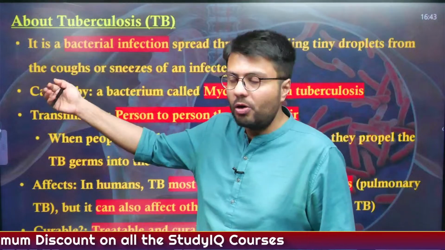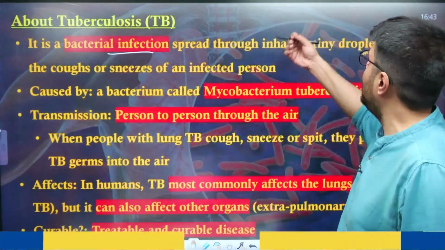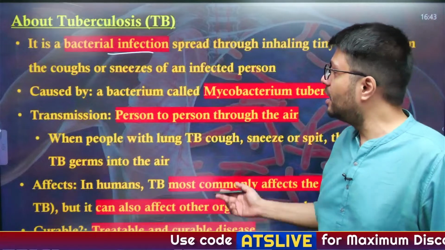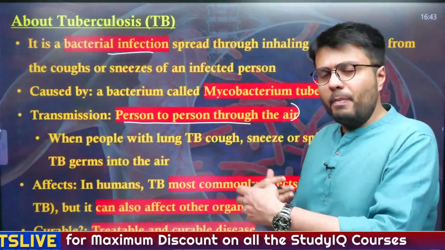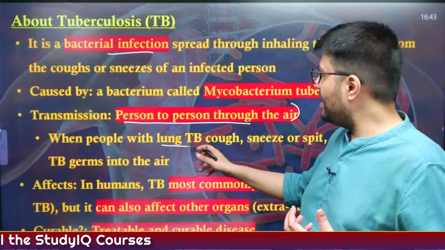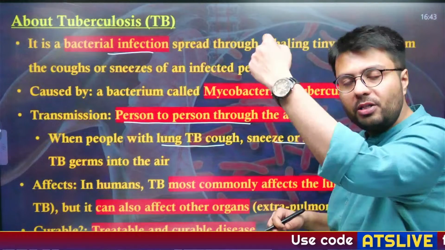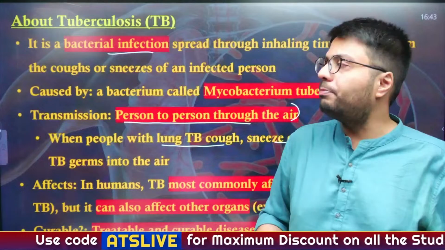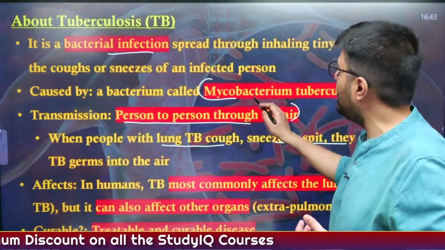Now, in terms of tuberculosis, this is a bacterial infection which spreads through inhaling tiny droplets from cough or sneezes of an infectious person. So, therefore, the transmission of this disease happens person to person through air, much in the same way as COVID transmission happened. So when people having lung TB cough, sneeze or spit, they might propel the TB germs into air, and if it is inhaled by a normal person, that person can be infected by TB.